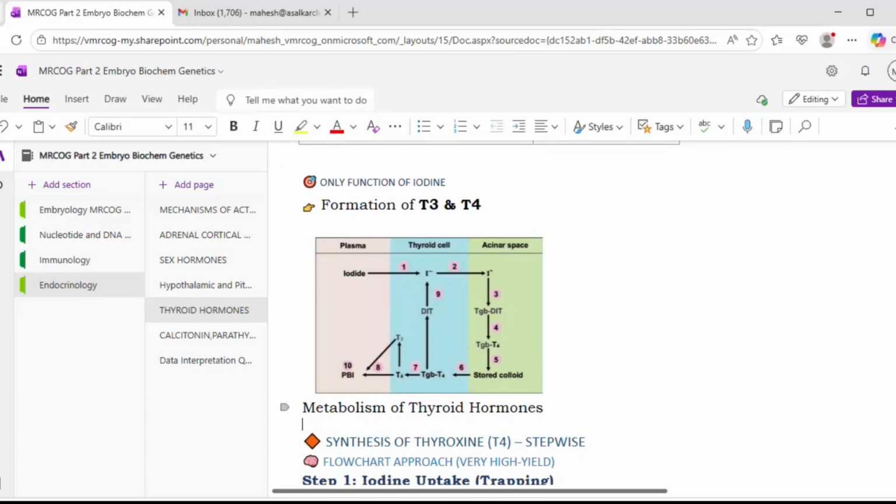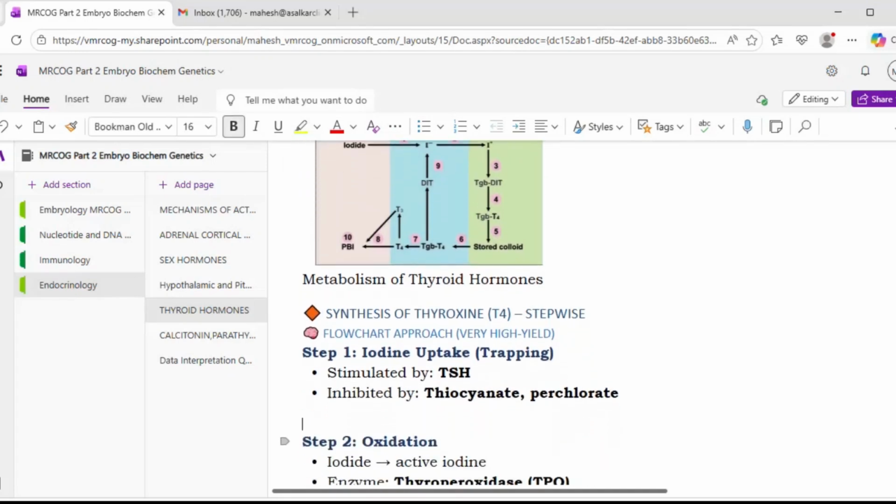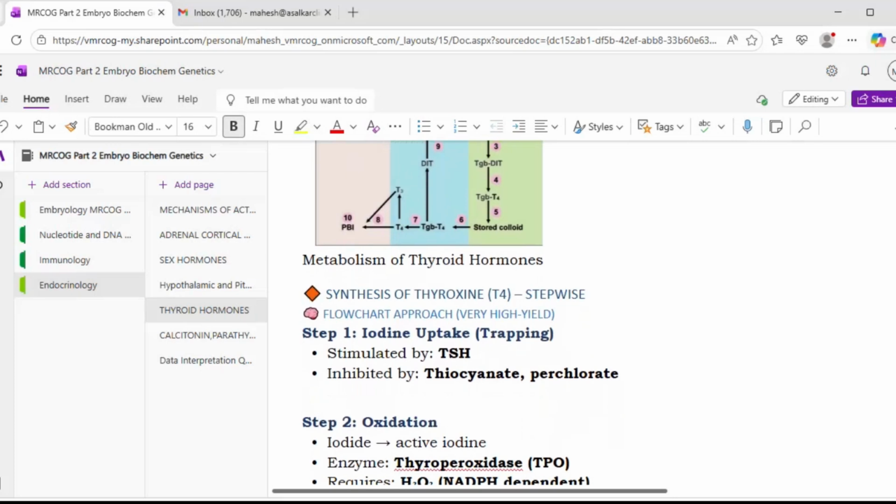Now, here it is actually a 10-step process from the iodide to the formation of T3 and T4. We will see all this subsequently. First is the uptake of the iodine, that is stimulated by TSH. That is the trapping of the iodine, and it is inhibited by thiocyanate and perchlorate. Always remember which is the inhibiting factor also, because certain drugs which we use, especially in hyperthyroidism, we should know where they are acting. So iodine uptake is the trapping of the iodine in the thyroid, stimulated by the TSH and inhibited by thiocyanate and perchlorate.